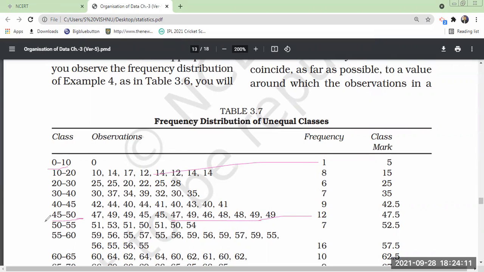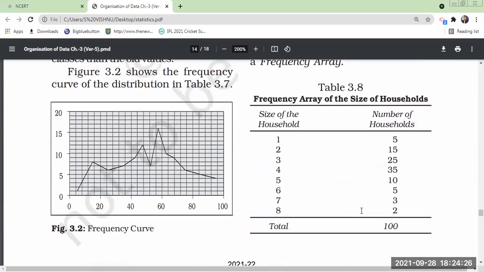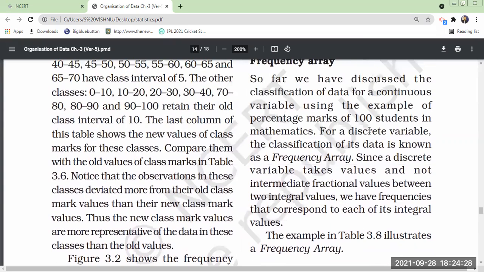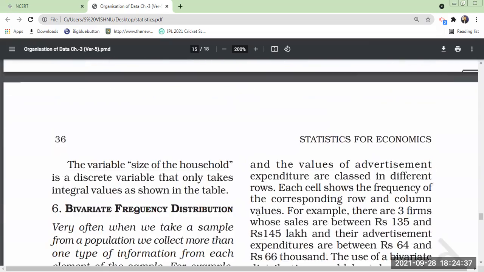You can only say that from 45 to 50 marks, 12 students got. But exactly you cannot tell. So you cannot prepare frequency arrays for this. Did you understand? Only for a discrete series can you find frequency arrays. You can fix the frequency arrays. That is why for a discrete variable, the classification of its data is known as frequency array. That is what it implies.